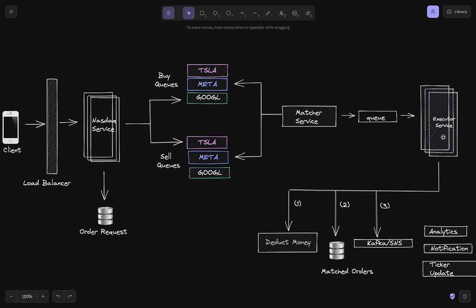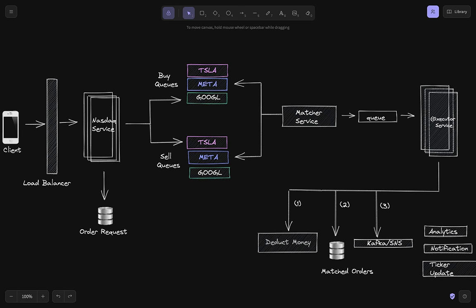Whenever the matcher service identifies a complete or a partial match, it creates a match and adds it to the queue. The executor service should now consume those matches and execute them, right? So how would the executor service execute those matches? Executing a match is sort of a distributed transaction here. We discussed distributed transactions completely in the airline reservation system, so we might not go into that detail